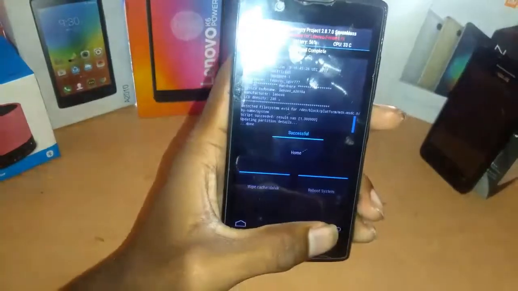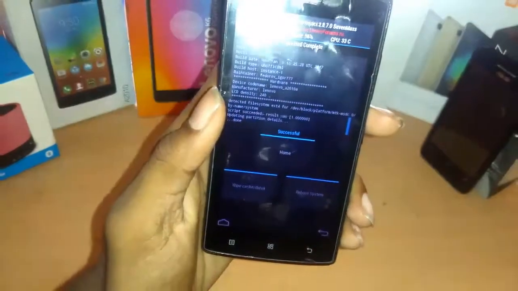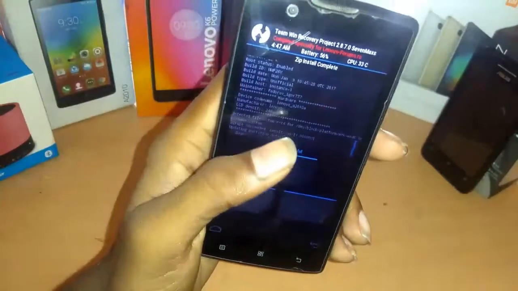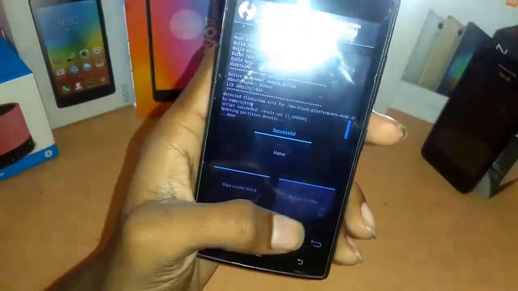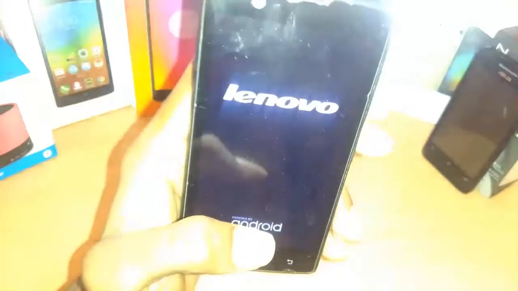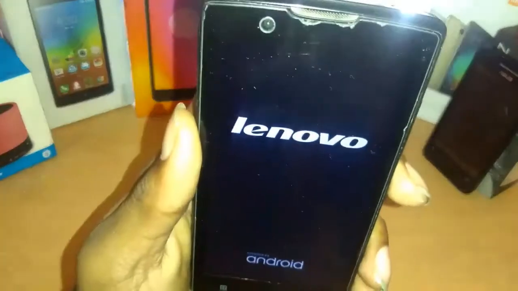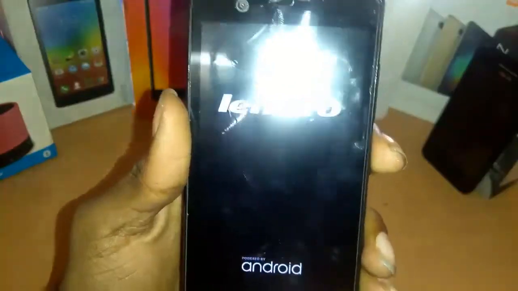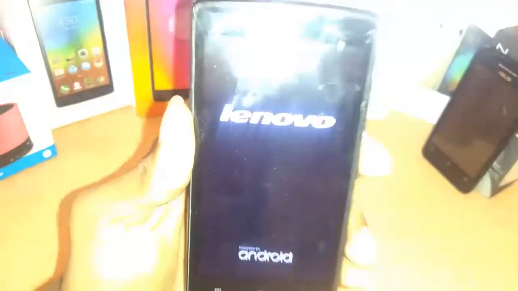So now it is fully completed, successful. So you got to give reboot system. So your normal boot process. This is the Resurrection Remix. So this is how it boots up.